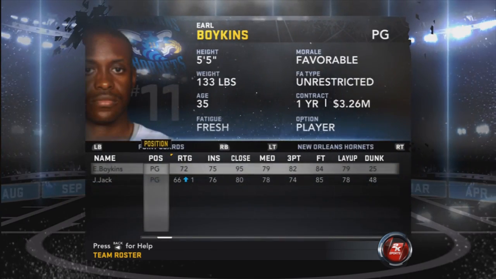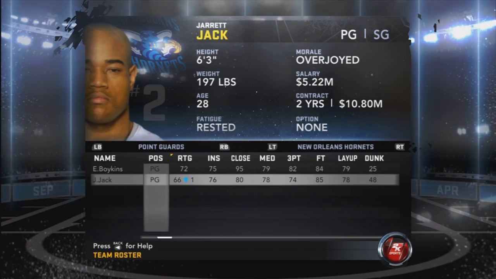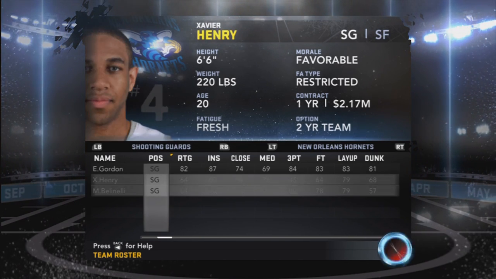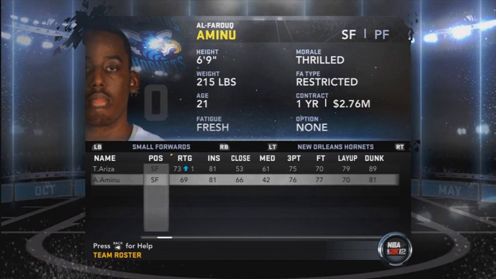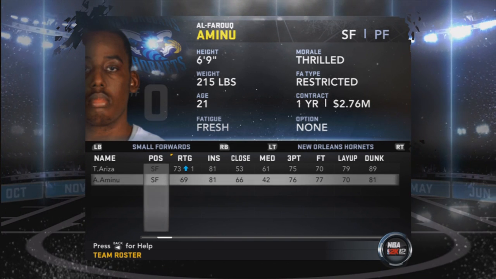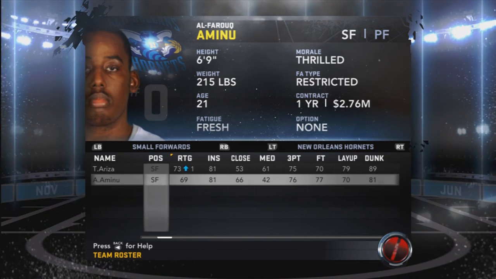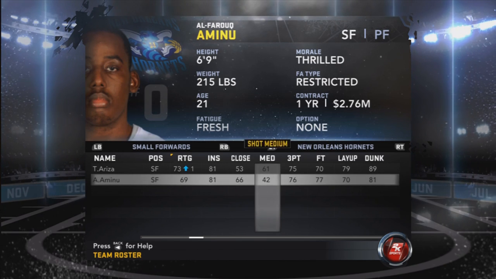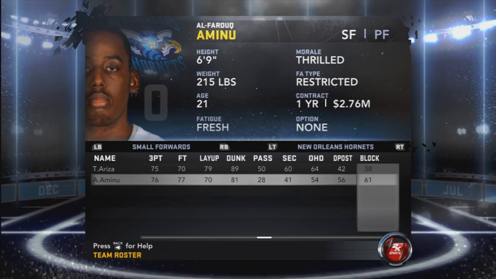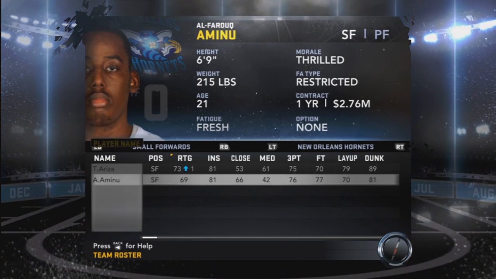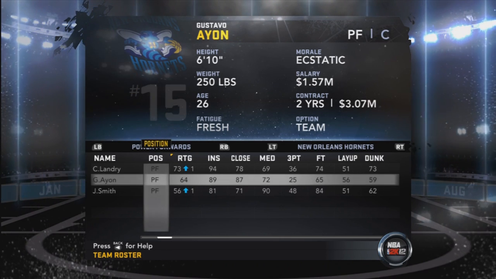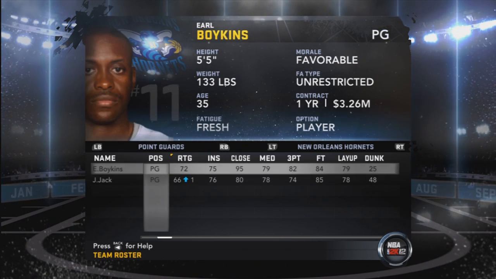And we'll just take a quick look at my roster. We got Earl Boykins, Jarrett Jack still starting, Eric Gordon, Xavier Henry, Marco Belinelli, Trevor Ariza, Al-Farouq Aminu, who I don't like. I can't use him in this game. Look, he's only got 42 mid-range, and I'm not very good at slashing with him. I think slashing's like his main game. So I think I might trade him. Yeah, we might as well go through this.